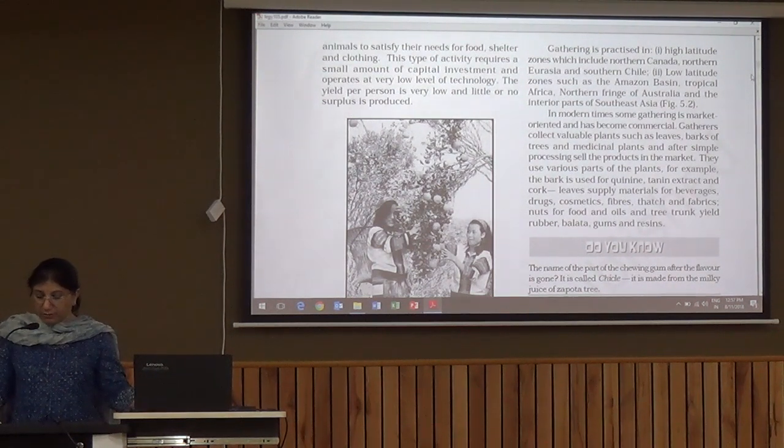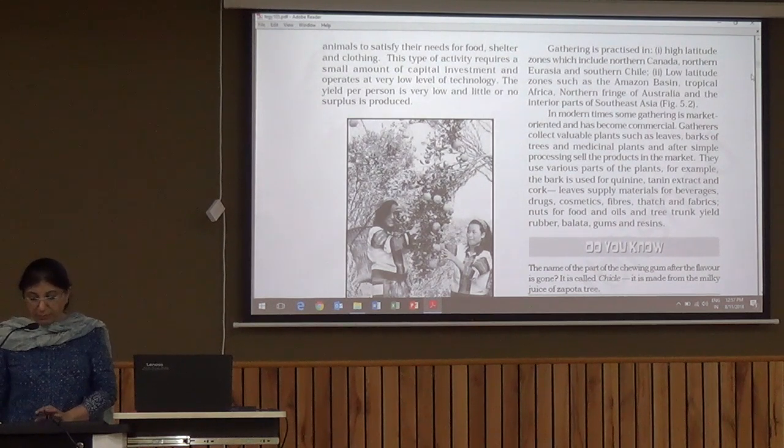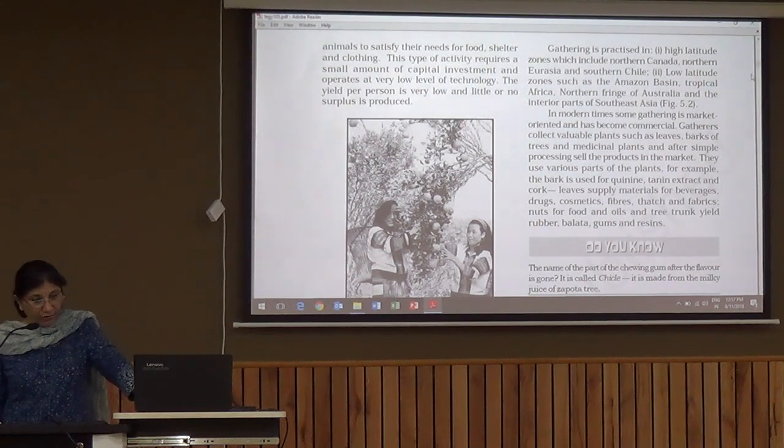They use various parts of plants like bark, quinine, tannin extract, cork. So these are different materials which are in great demand. These supply material for beverages, drugs, cosmetics, fiber, thatch and fabrics. Nuts for food, so various types of nuts are gathered. Oils and tree trunks yield rubber, balata, gums and resins.